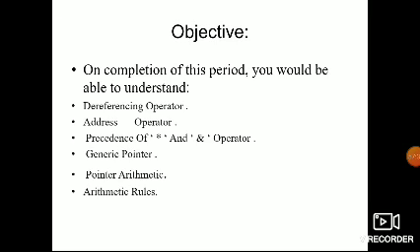In the third rule, address plus address is illegal. Address into address is illegal. Address by address is illegal. And address modulus address is also illegal. In the fourth rule, we can use relational operators and conditional operators, both can be used. In the fifth rule, we cannot perform bitwise operations. And in the sixth rule, we can find the size using the sizeof operator. So both can be used.